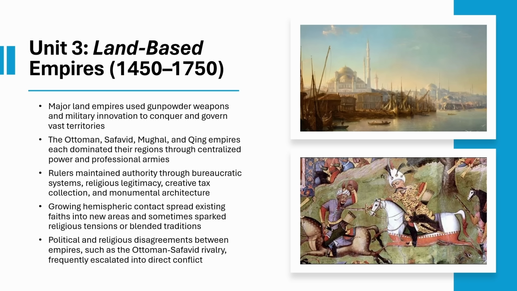Unit 3, the Gunpowder Empires, exists from 1450 to 1750. Ottomans, Safavids, Mughals, and the Qing. All 4 used gunpowder weapons to conquer huge territories, then govern through professional bureaucracies like the Ottoman Devshirme, tax structures like the Mughal Zamindars, and monumental architecture like Versailles.